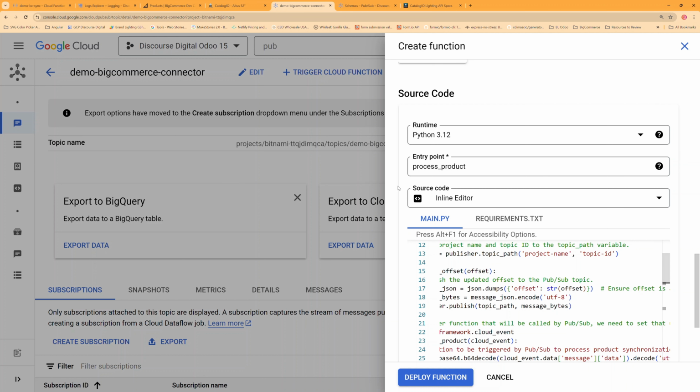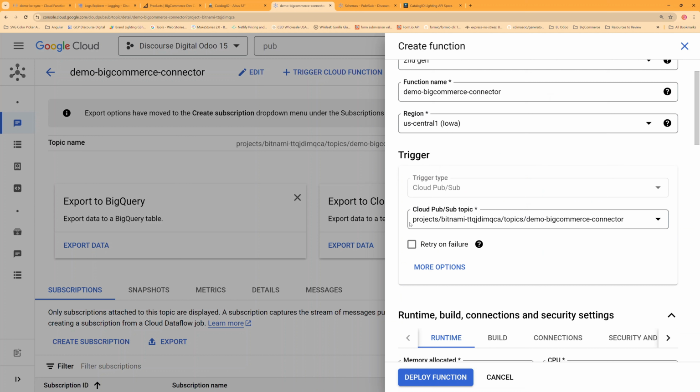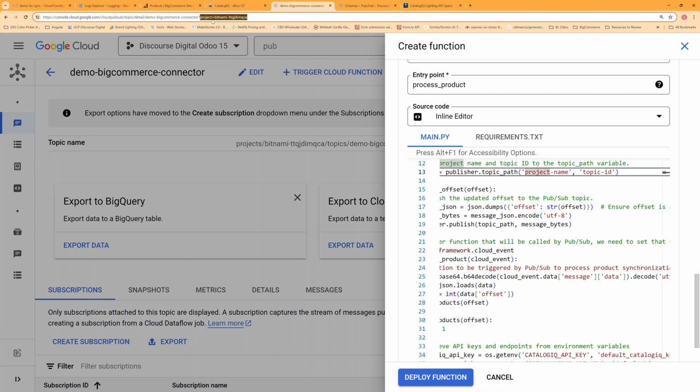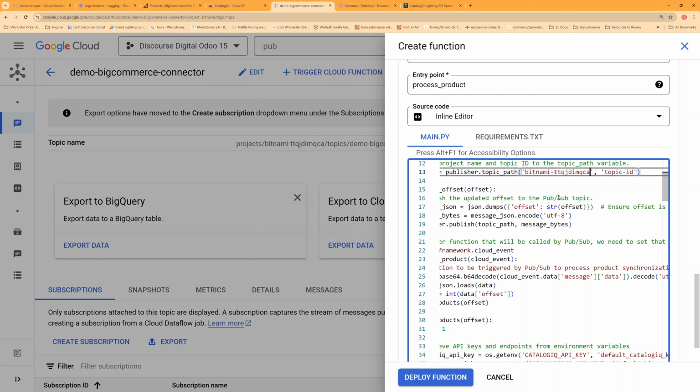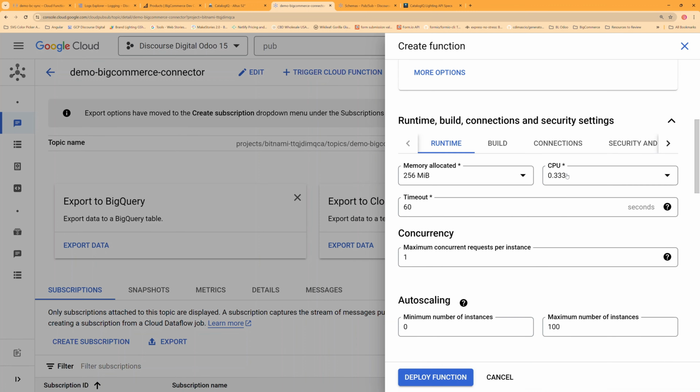All right, so the next thing we need to do is add the name of the project and the name of the topic. So here is our project name, and you'll see at the top you'll have a project equals, and we're just going to copy that. And we're going to copy our topic ID, which is up here.